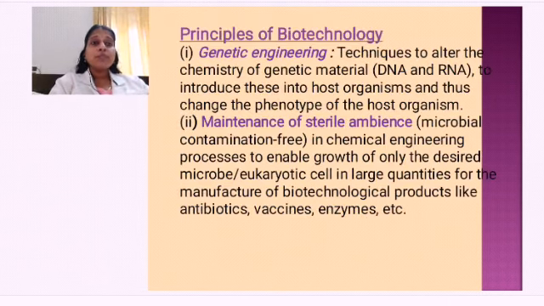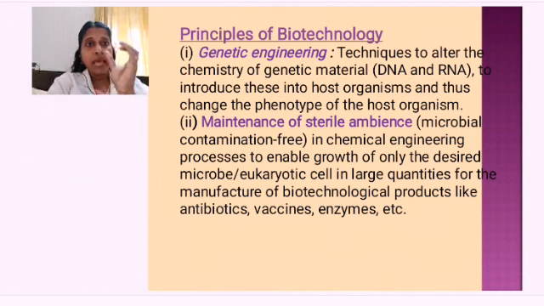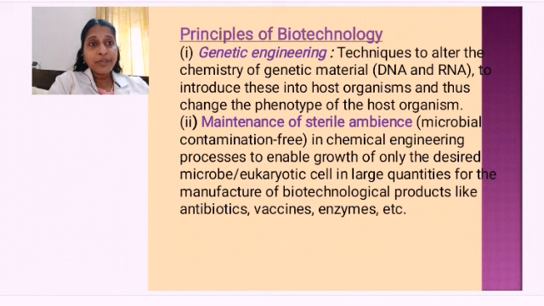Now, principles of biotechnology, two principles are there. The first one we have already discussed, what is that? It is genetic engineering. So, what is genetic engineering? Techniques to alter the chemistry of the genetic material. Genetic material can be what? It can be DNA or it can be RNA. DNA means deoxyribonucleic acid. RNA means ribonucleic acid. To introduce these into a host organism and change the phenotype of an organism.